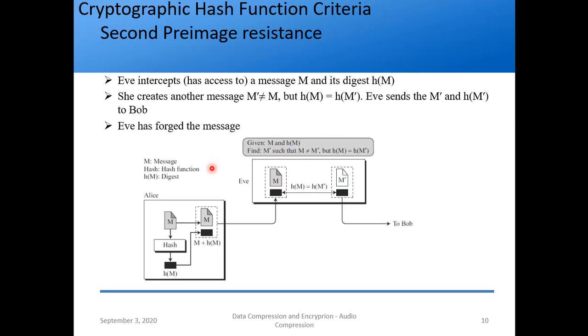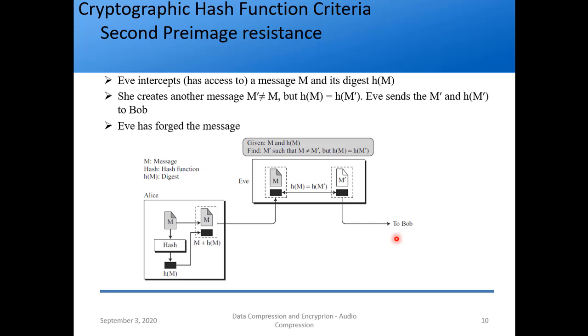Let's see this with a very simple example. Again, Alice wants to send a message to Bob. Eve intercepts or has access to a message m as well as its digest. That is what is assumed here. Alice has a message m and its hash h of m, so she takes them together and tries to send them to Bob. But Eve intercepts that message, so she has the message as well as its digest. What she does is create another message, m prime, not equal to m, but h of m equals h of m prime. She sends m prime and h of m prime to Bob.